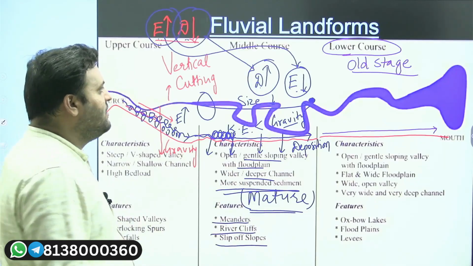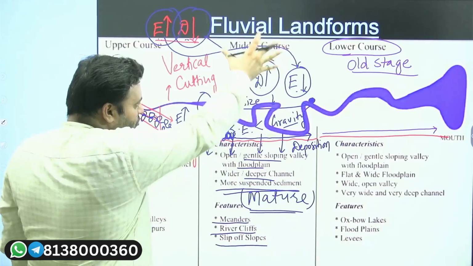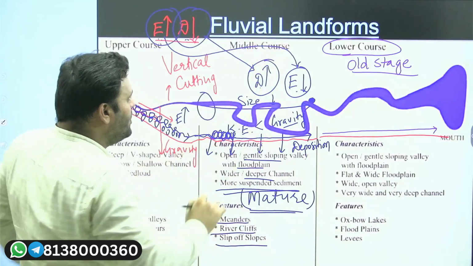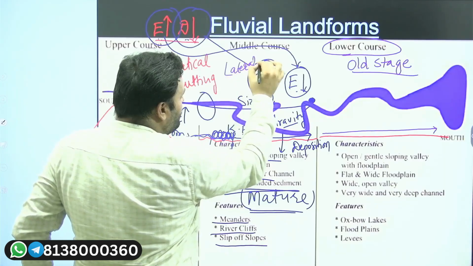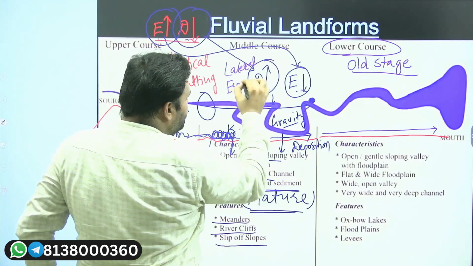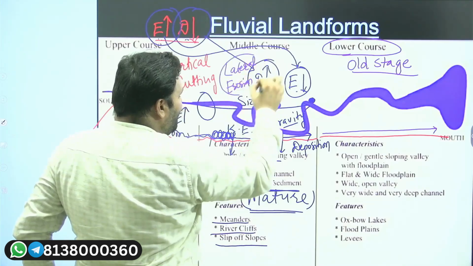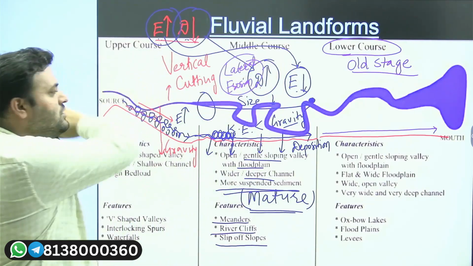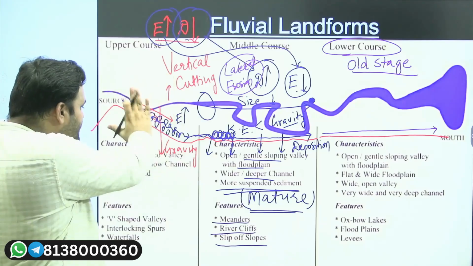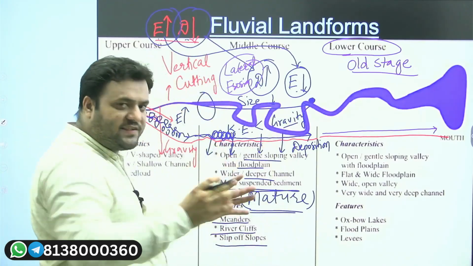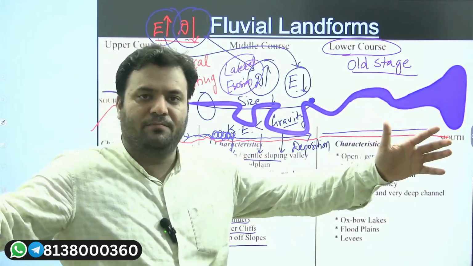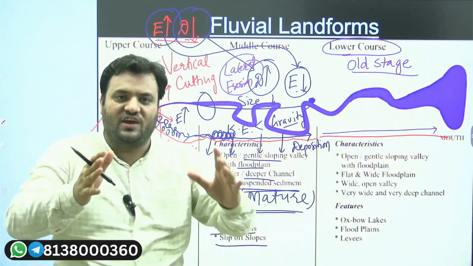So here, in this middle course, what we can say is that we have more lateral erosion. Here we have what? More lateral erosion as compared to the vertical down cutting with respect to the upper course, with respect to this youthful stage. So here more lateral erosion is there. So you will see that the river is getting broader here. The channel of river is